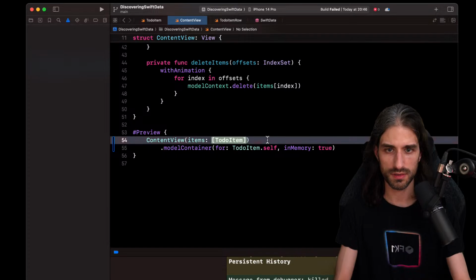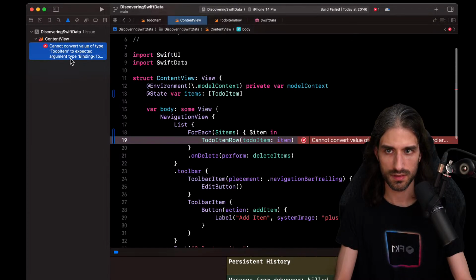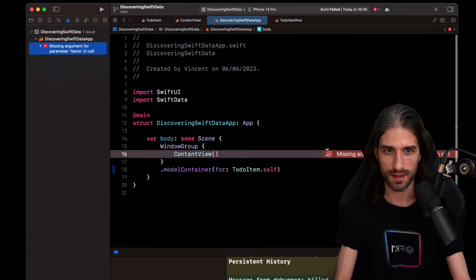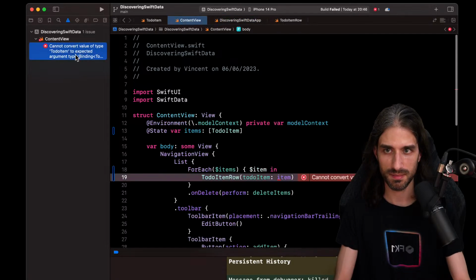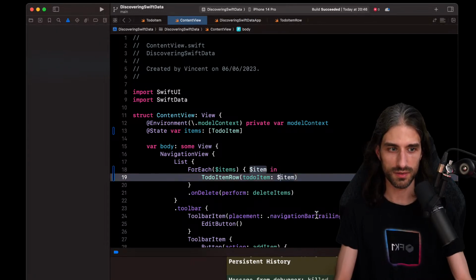Oh, because I need to provide something. Okay. Why isn't this working? And you will need to provide it. I'm completely destroying my code just to test my hypothesis. Okay, so this would work.